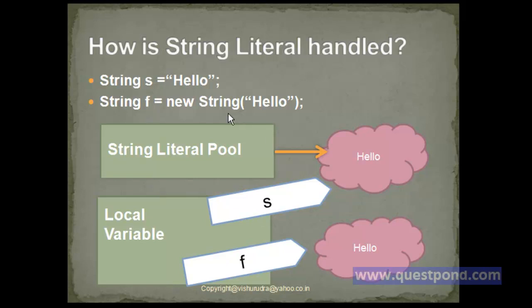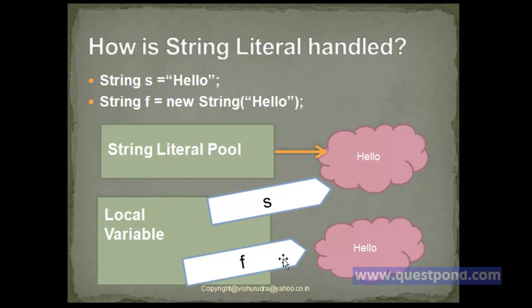In the second case, string f refers to a string object created by using new, and whenever the JVM encounters the new keyword, it is forced to create a new memory location inside which it will create a string with the name hello.